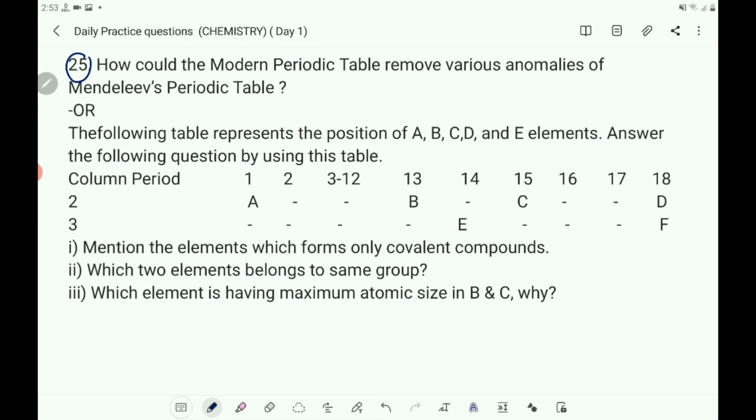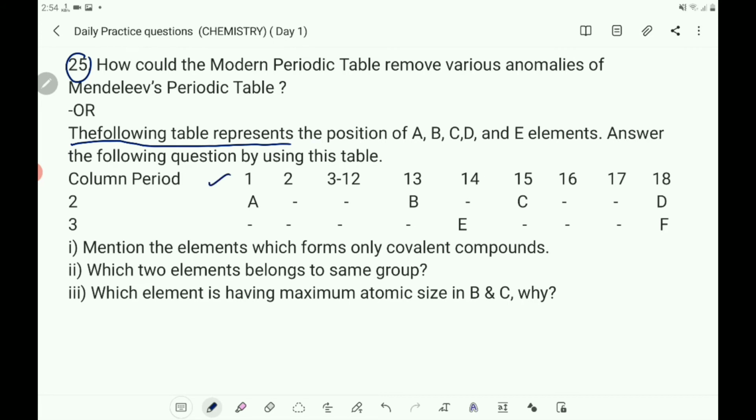Next, question number 28. How could the modern periodic table remove various anomalies of Mendeleev's periodic table? And there is a choice question, that is an OR question. The following table represents the position of A, B, C, D and E elements. Answer the following questions by using this table.